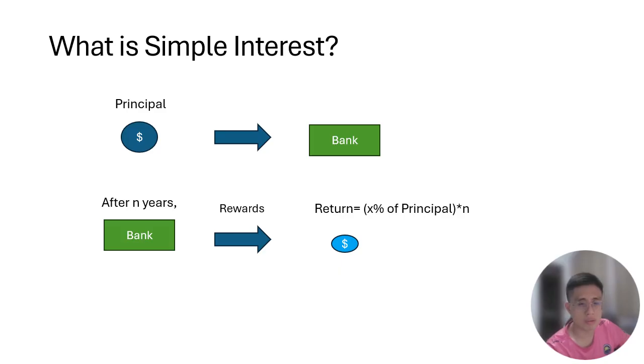For example, if the bank gives you 5% interest, you get an amount of money, and this amount will keep adding in your account if you don't withdraw money. So the higher the interest rate, 5%, 10%, the higher the reward you have, because it's by formula.